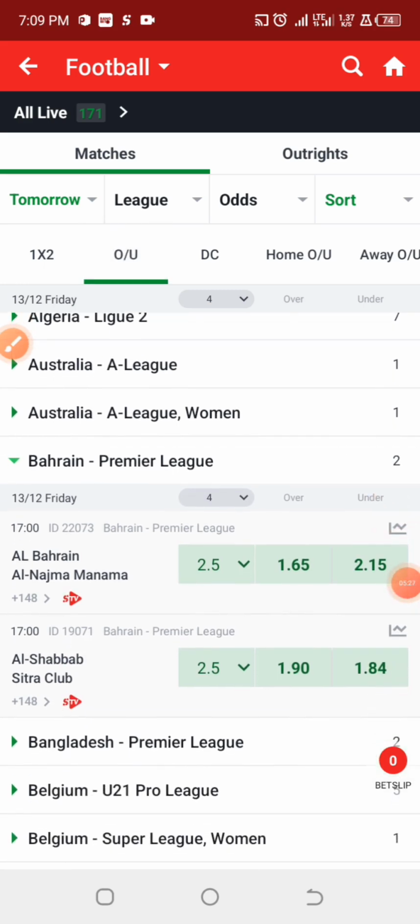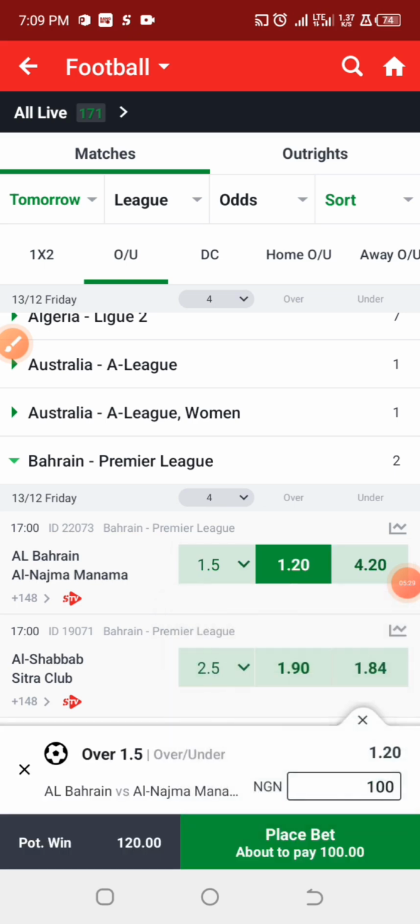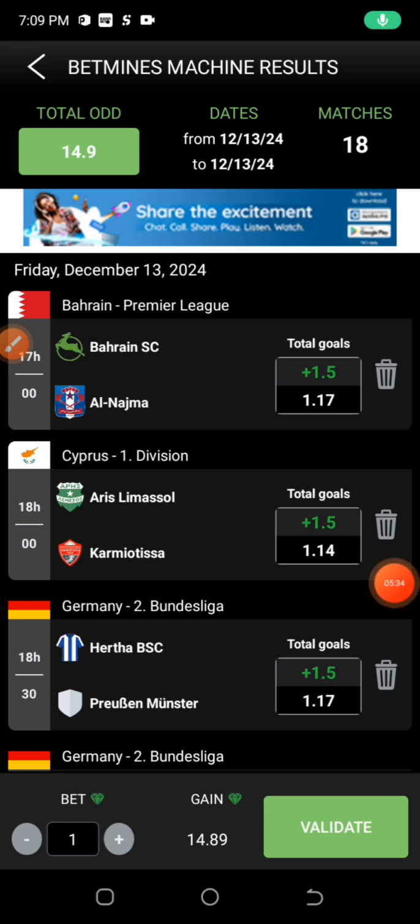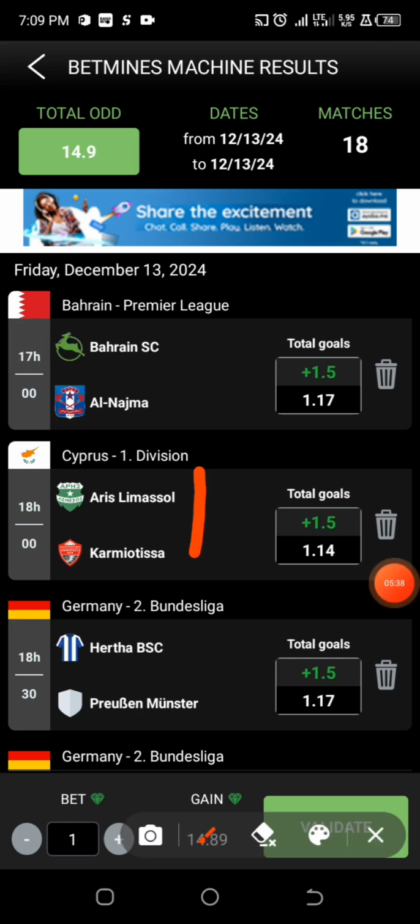Alright, so for the over 1.5 goals prediction of this particular game, we have it at a total of 1.20 odd. And moving on to the next game, I think for this particular game they're expecting the home team to win or draw, and also to get more than one goal.